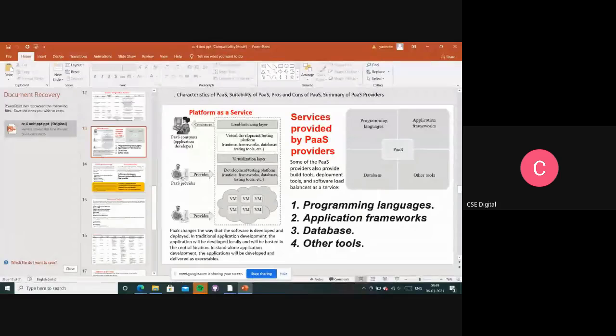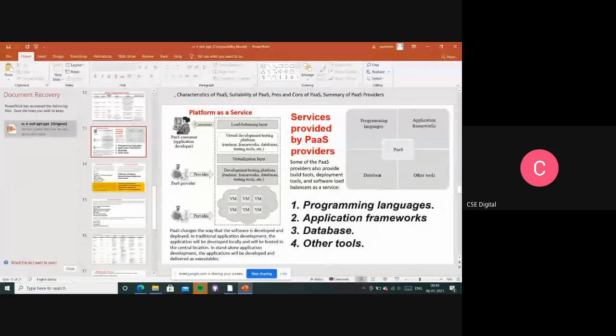For developers, they are providing all the programming languages, like Java, Perl, PHP, C, Python, Scala, whatever programming languages you need and require, they are going to be providing all those languages, right? They are going to be provided by these PaaS providers. So the first service is programming languages, right?